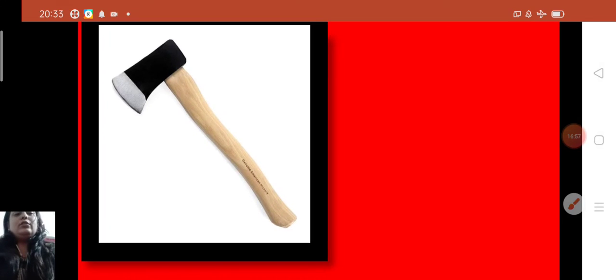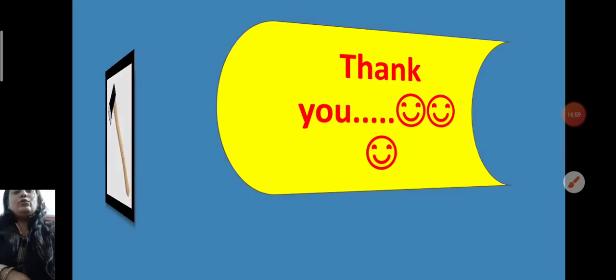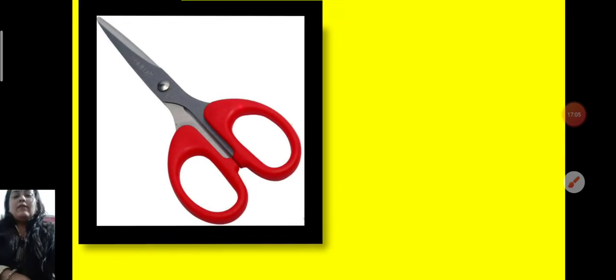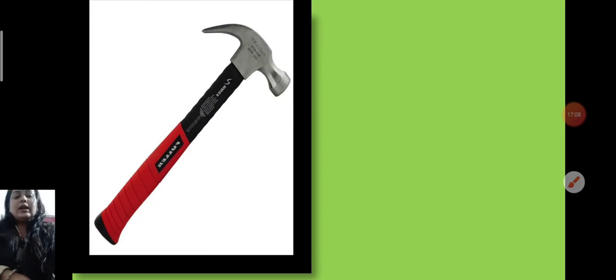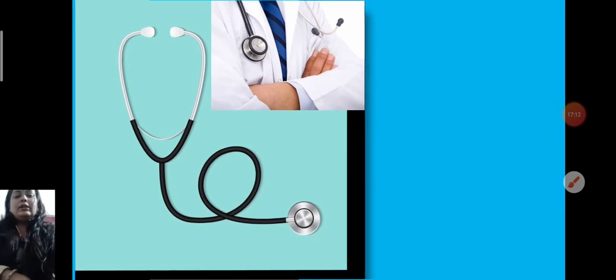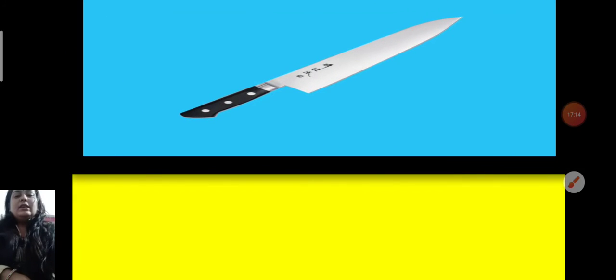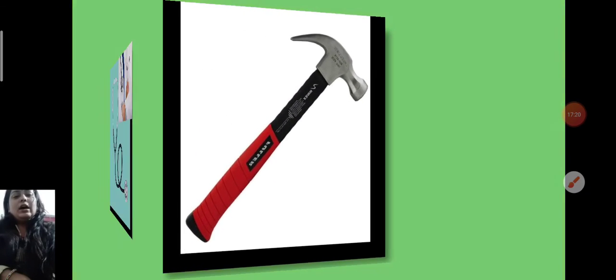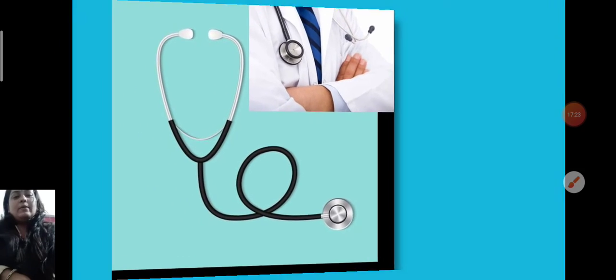So now, children, in this video you are going to get two works. First, you will fill in the compound nouns, and then identify these pictures and write the uses of these pictures. It means you will write the uses of a knife, stethoscope, and so on. Children, I hope you have all understood whatever I have explained.